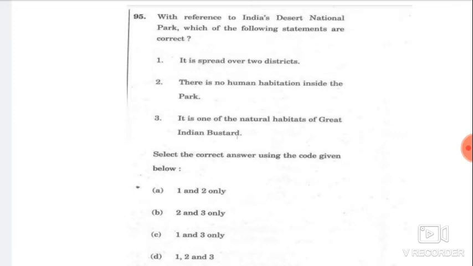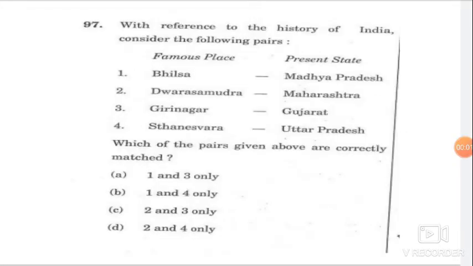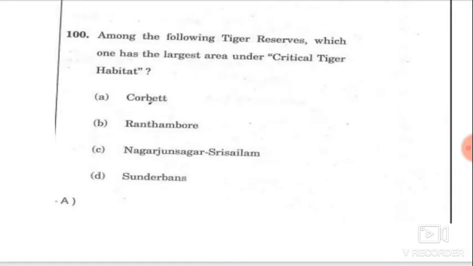So with this, we can eliminate option B. Next question is with reference to the history of India. So in this question, if we know that Girnar is from Gujarat and Dwarasamudram is from Karnataka, we can easily finish off this question. And finally, one more question which is indirectly related to mapping. With this, we have solved almost 10 questions, which is equal to 20 marks in the 2020 preliminary paper.